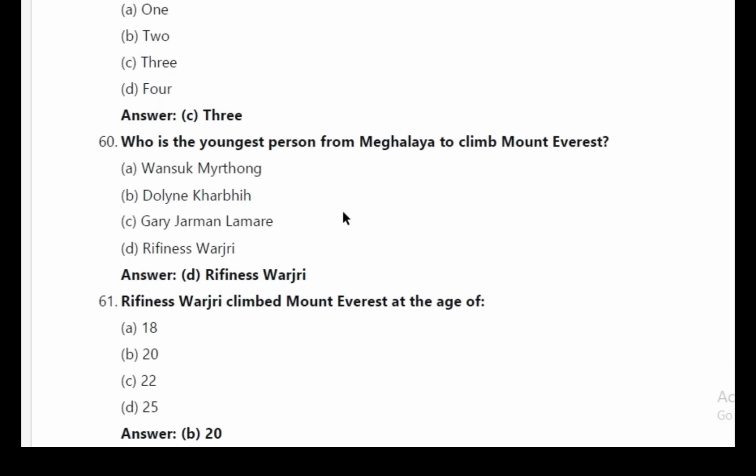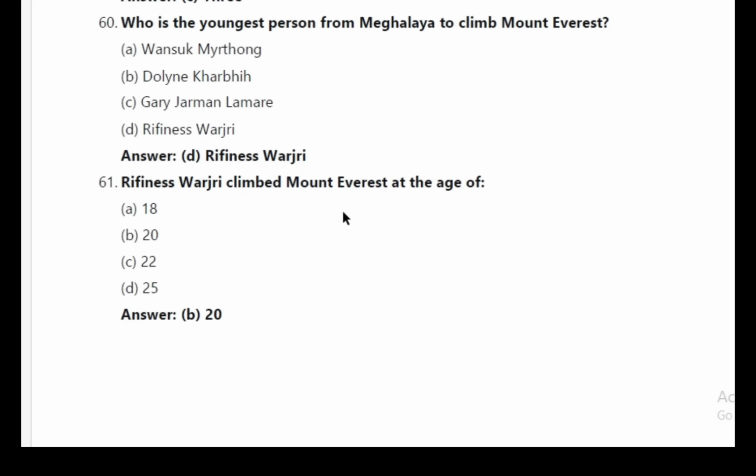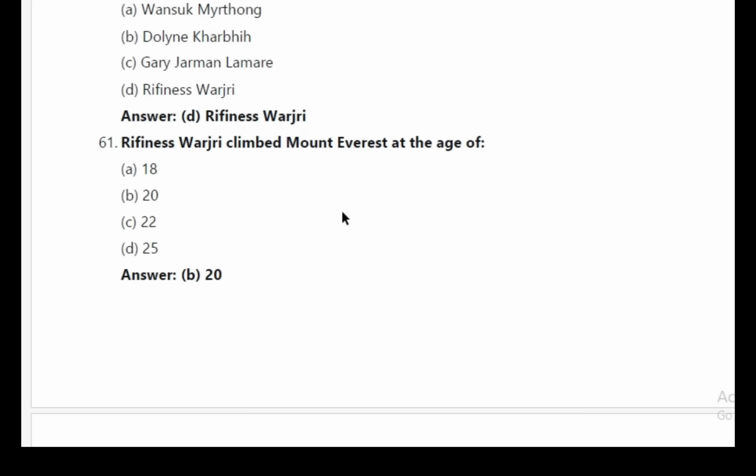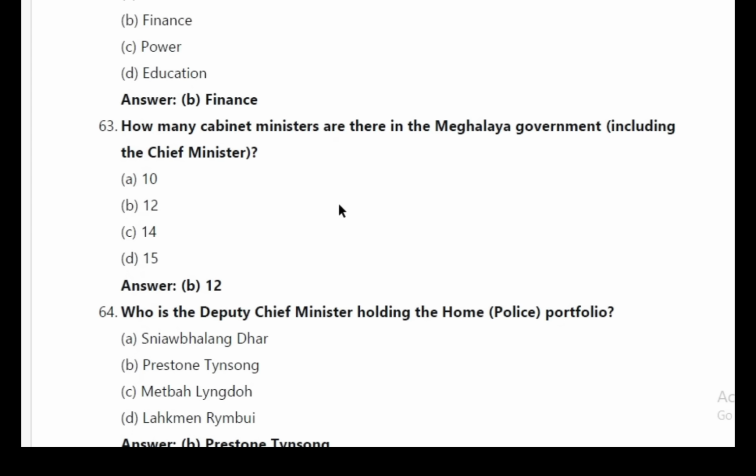60. Who is the youngest person from Meghalaya to climb Mount Everest? Answer D. Rifinis Vajri. 61. Rifinis Vajri climbed Mount Everest at the age of? Answer B. 20. 62. Which portfolio is held by Chief Minister Conrad K. Sangma? Answer B. Finance.